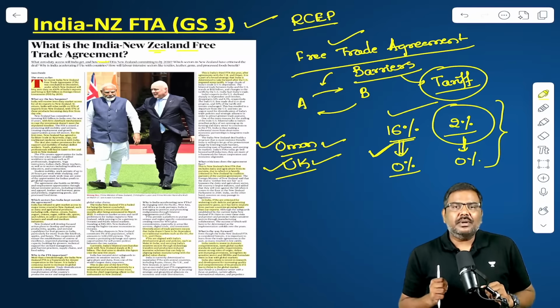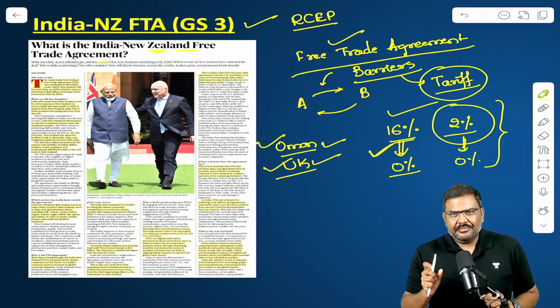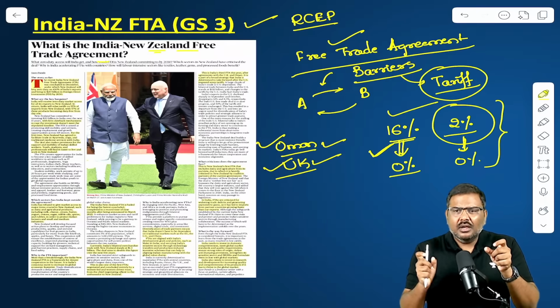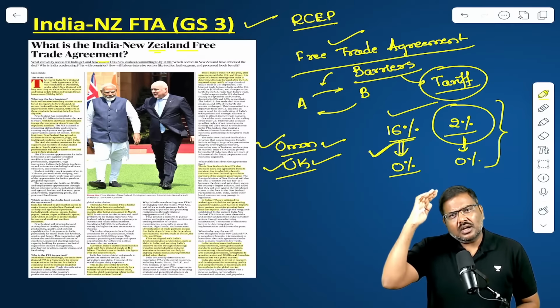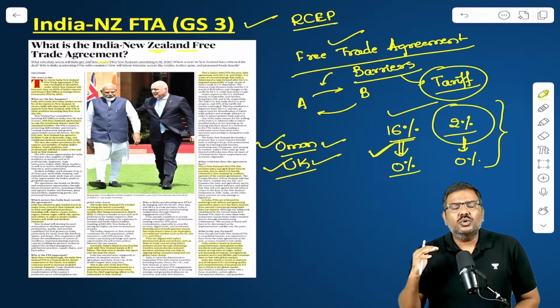Let me give you an example. India, ASEAN. ASEAN is part of RCEP. The India-ASEAN trade agreement was signed back in 2010-11 and came into force after 2011. We are renegotiating this particular trade agreement. It is already there. We are renegotiating.